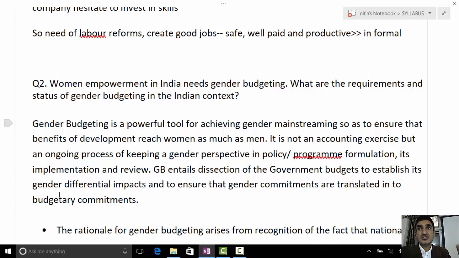Correct. Sir, we can still include infant mortality rate improvement in this, maternal health. It will be a minor point, because ultimately women empowerment is a very vast concept. It includes health as well. So health means IMR, there you can include. In health, I can include IMR. Yeah, but if you directly write IMR, then it won't look relevant. So make it relevant.